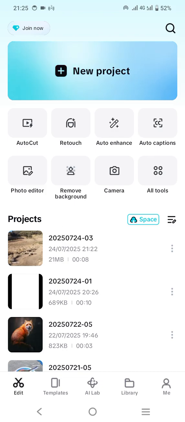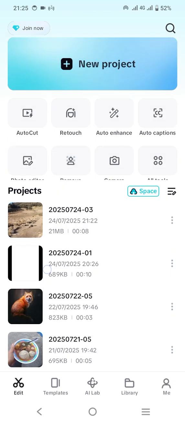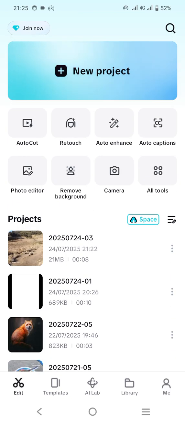For example, here I have opened CapCut on the home page, and these are the several menus as you can see here.